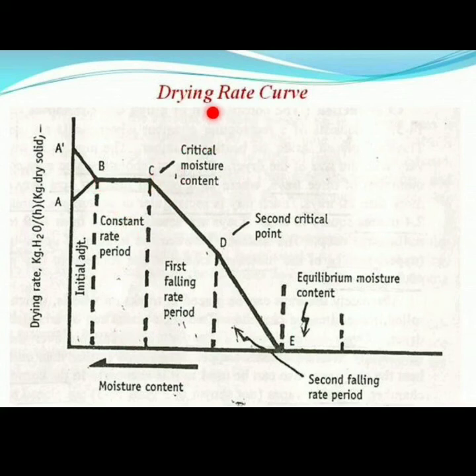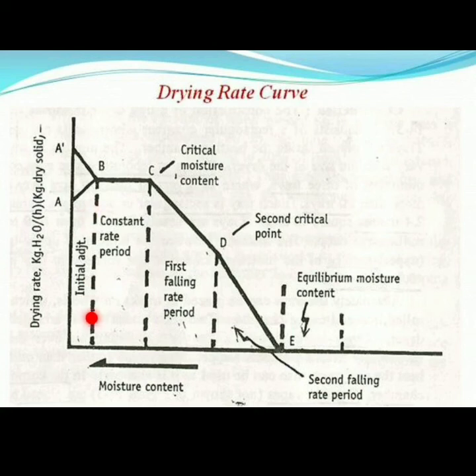Then point C is the critical moisture content, then CD is the first falling rate period, then D is the second critical point, then DE is the second falling rate period, and the last, E, is the equilibrium moisture content. In this curve, the x-axis shows drying rate and the y-axis shows moisture content. Here we discuss it shortly.